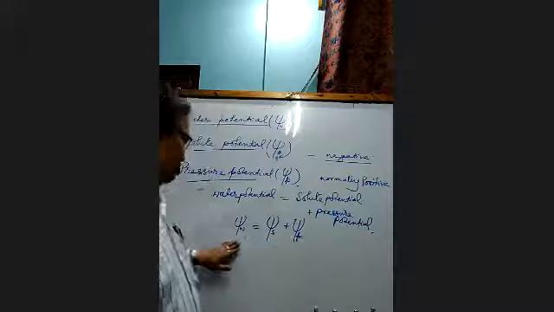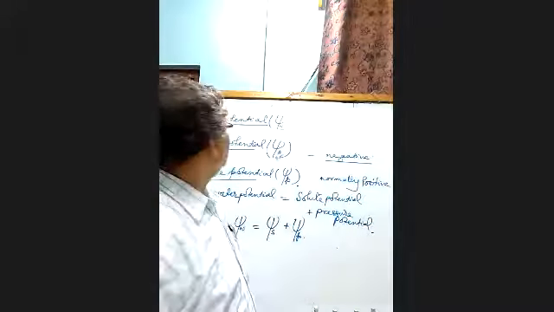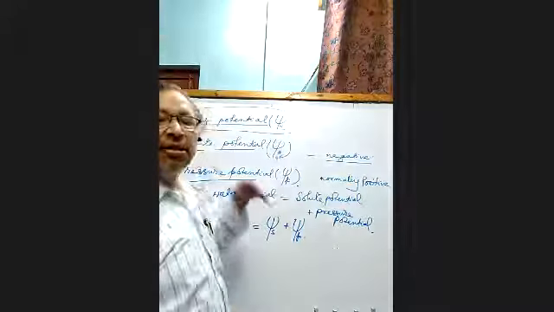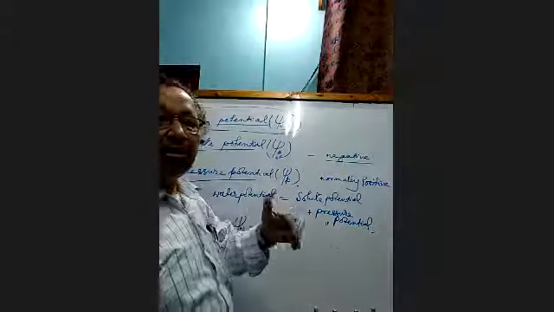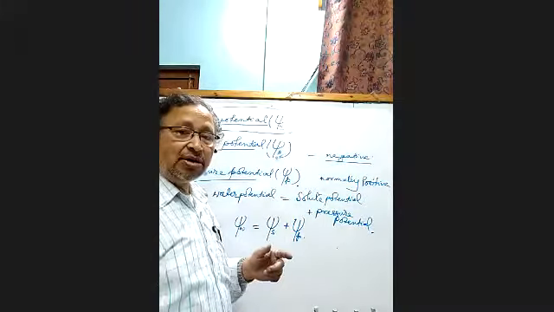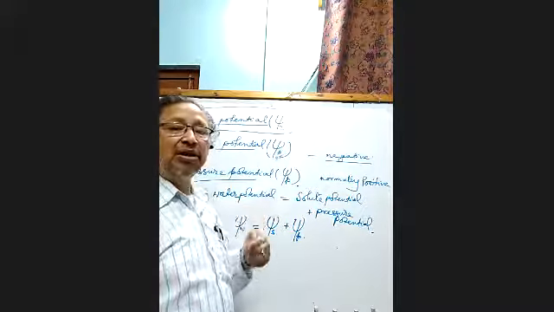We can write this as a formula: psi W equals psi S plus psi P. This is how we determine whether the water will move or not, and if it will move, in which direction.